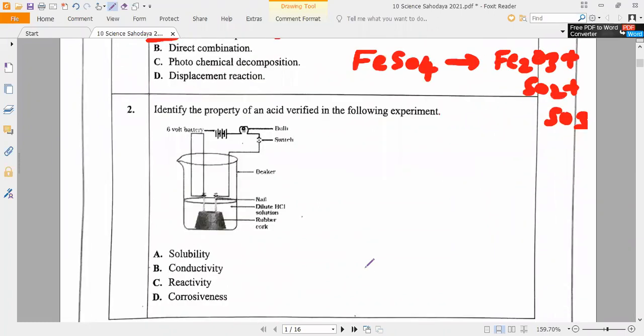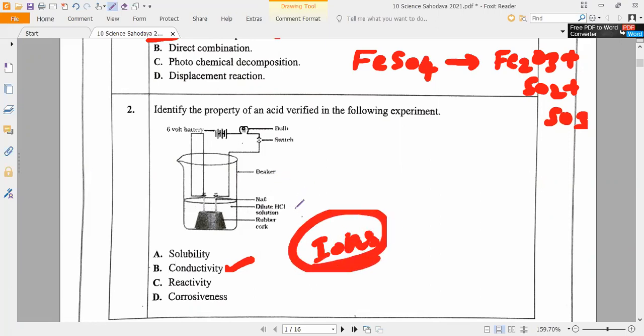Right, next question, everyone read. Ashika, read the next question. Identify the property of an acid verified in the following experiment. What is that? Conductivity. It is connecting what? Electricity. It is conducting electricity and forming what? Ions. Yes, ions it will form. So that's all, it is acid.